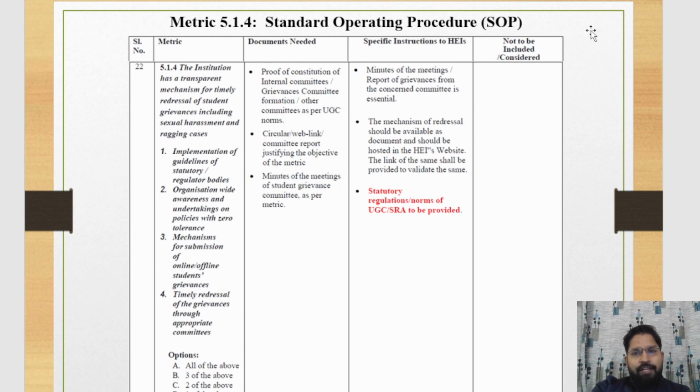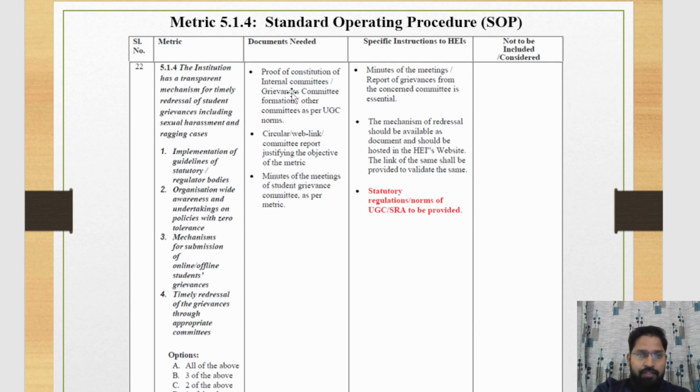Now we discuss the SOP of 5.1.4. This type of document is needed. Proof of constitution of internal committee and grievances committee, formation and other committees as per UGC norms.